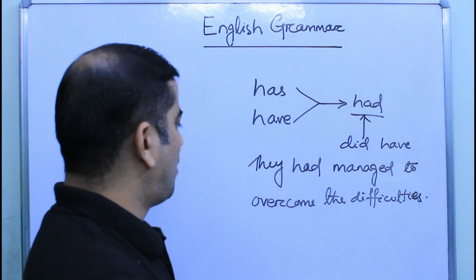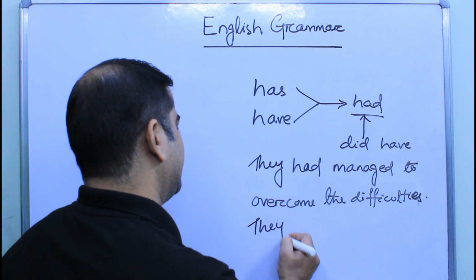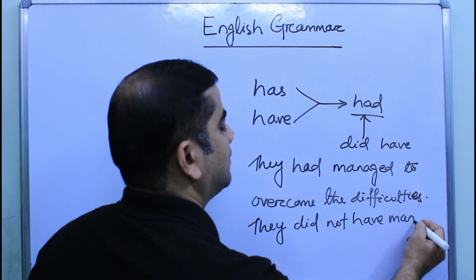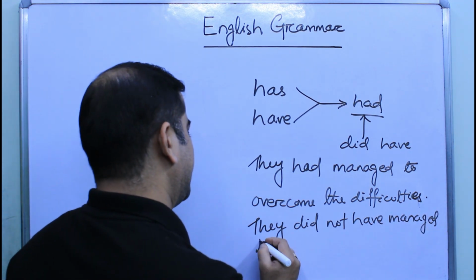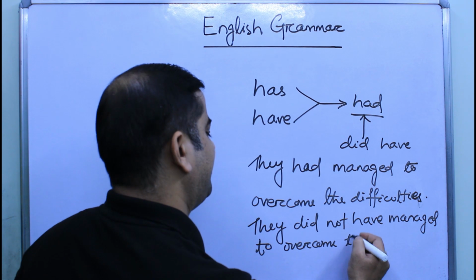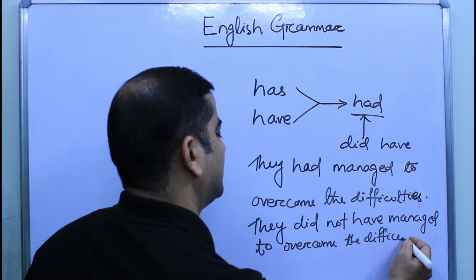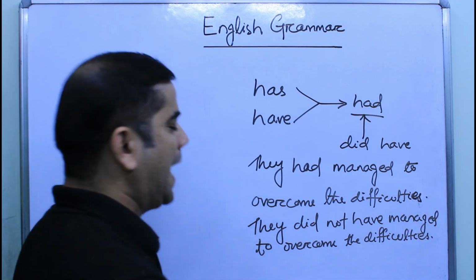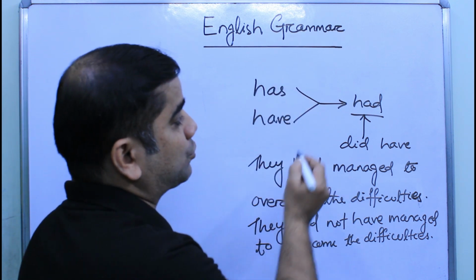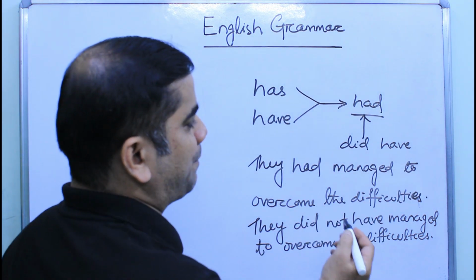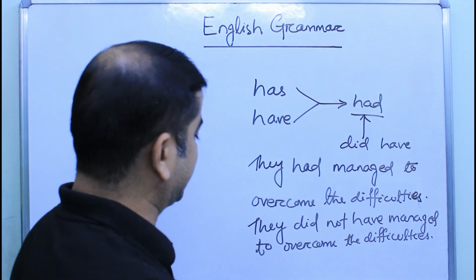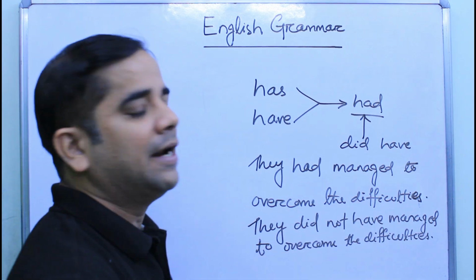In case of negative form, we can write they did not have managed to overcome the difficulties. Why? Because had is nothing but the past form of has and have. So had is did have. So we can put not after did and use have afterwards to form the negative sentence. They did not have managed to overcome the difficulties.